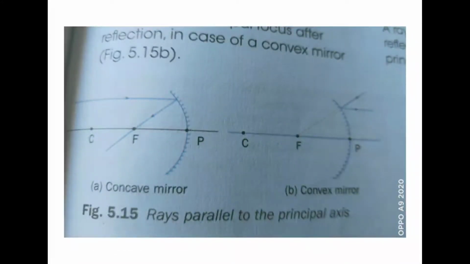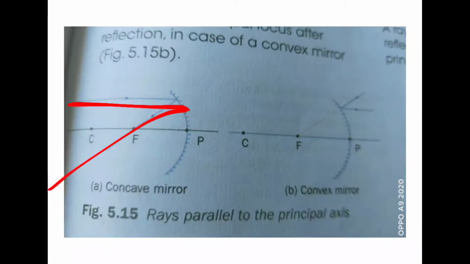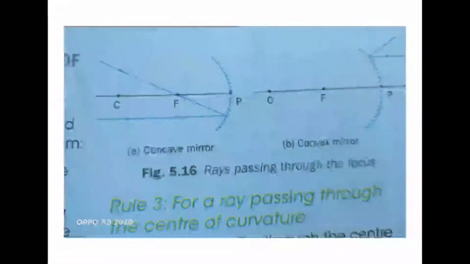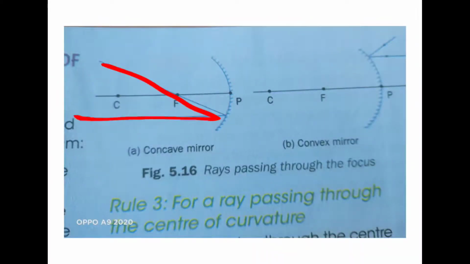Rules of drawing ray diagrams. Whenever a ray is passing parallel to the principal axis, it will pass through the focus. This is the first law. In case of concave and in case of convex, you can practice only one. Okay, you can practice only for concave. Next, if a ray of light is passing through the focus, it will pass parallel to the principal axis. Okay, I am skipping the convex part, you will practice only for the concave.